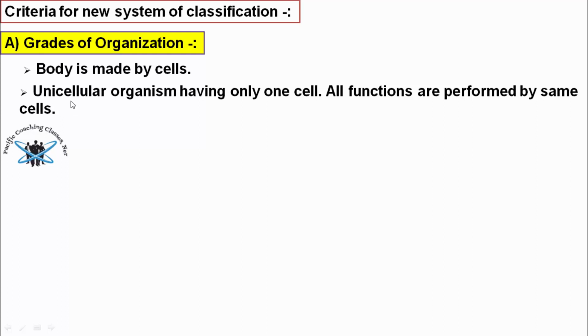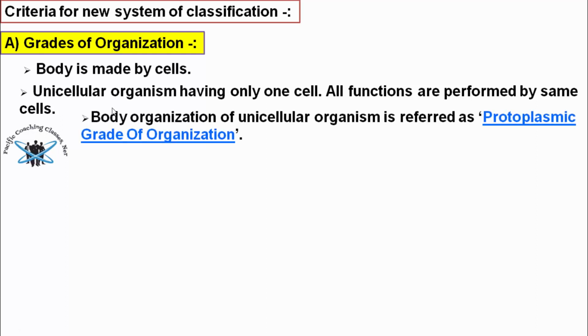It means the unicellular organism is made up of a single cell, and all functions like digestion, egestion, nutrition, respiration are carried out by the single cell. The body organization of the unicellular organism is referred to as the protoplasmic grade of organization.